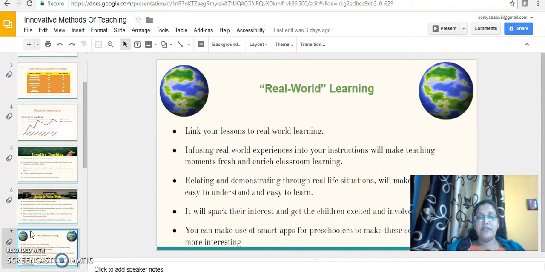The next one is real world learning. Link your lesson to the real world. Whenever we are teaching something, we have to link it to the real world. Infusing real world experience into your instruction will make teaching moments fresh and enrich classroom learning. Relate everything to real world experience and the child can understand it much better. It will also spark their interest and get the children excited and involved. You can also make use of smart apps here.